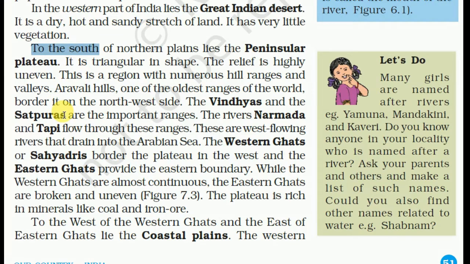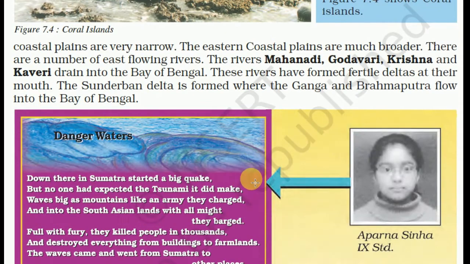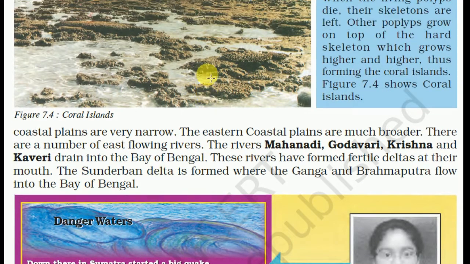While the Western Ghats are almost continuous, the Eastern Ghats are broken and uneven. The plateau is rich in minerals like coal and iron ore. To the west of the Western Ghats and the east of the Eastern Ghats lie the coastal plains. The western coastal plains are very narrow. The eastern coastal plains are much broader.